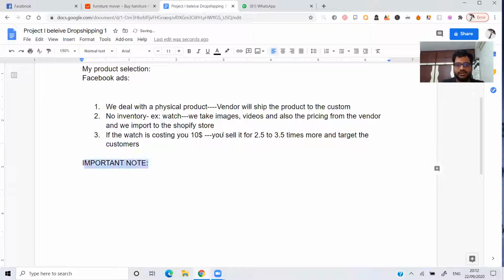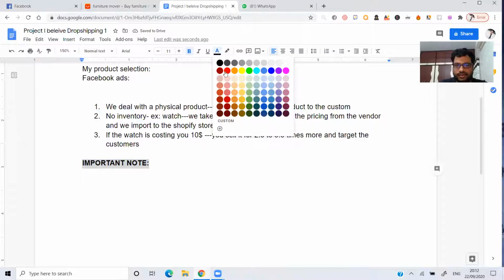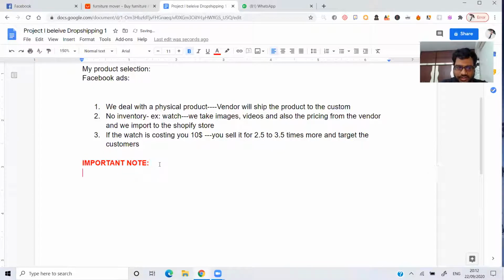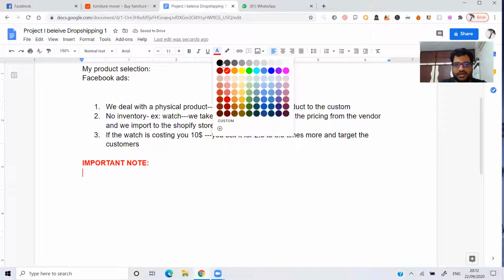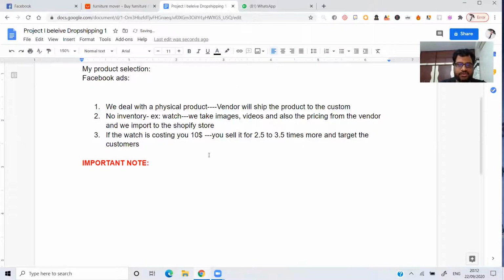Here, important note. Whenever you're trying to select a particular product, you need to think of a problem-solving product.